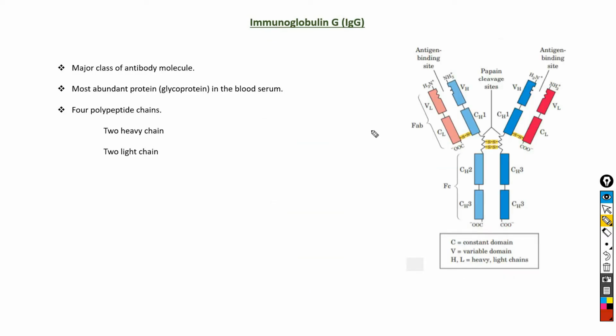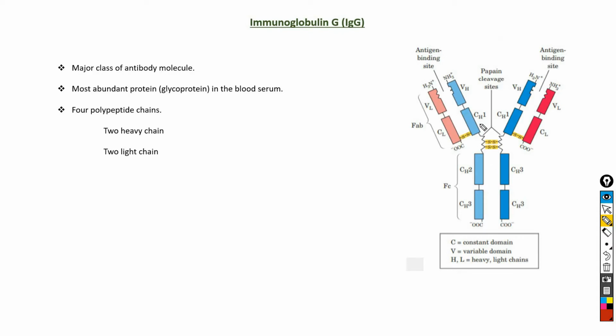Another important point regarding IgG is that each chain of the IgG molecule is made up of identifiable domains. Some are constant in sequence and structure from one IgG to another, which are known as constant domains, whereas some are variable in sequence and structure from one IgG to another, which are known as variable domains. IgG is made up of two different types of chain, heavy chain and light chain.